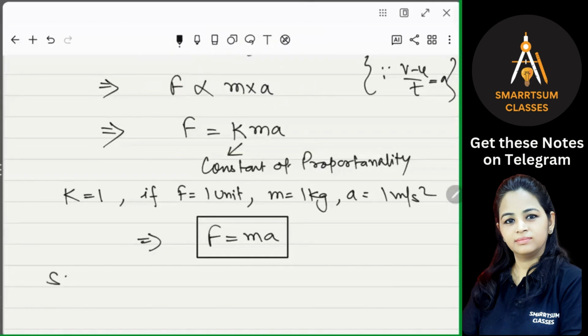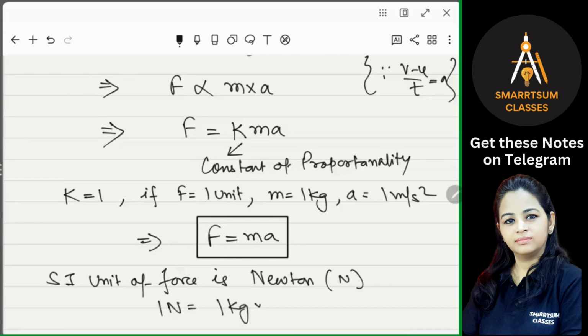Now what is the SI unit of force? The SI unit of force is Newton, denoted by capital N, right? And 1 Newton force is equal to 1 kg meter per second square. So 1 Newton is equal to 1 kg meter per second square.